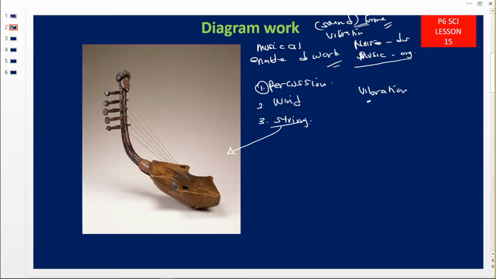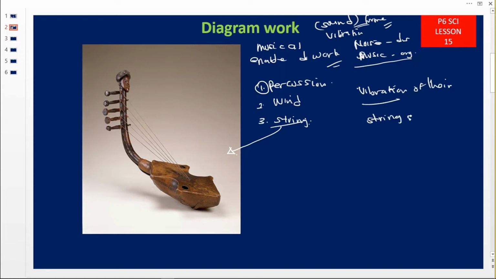This word vibration is very vital when we are looking at sound energy. So don't say that this one produces sound when we pluck the strings. No, it produces sound when these strings are vibrating after being plucked.